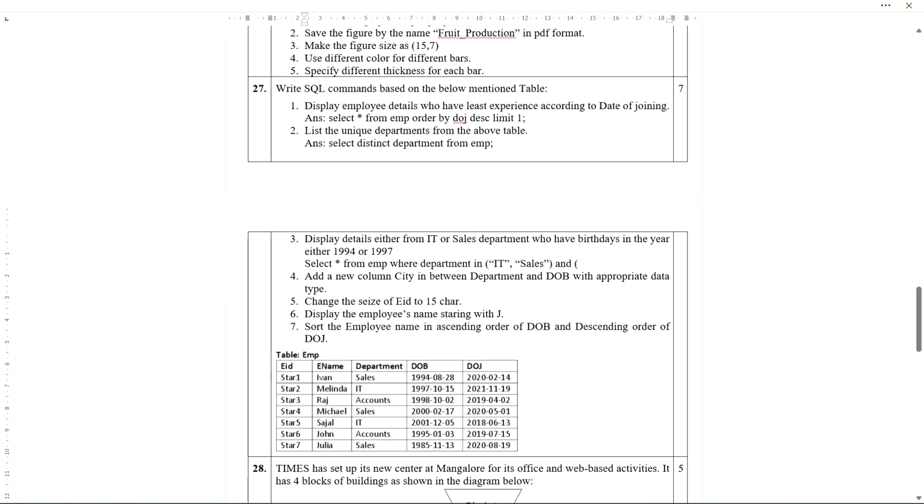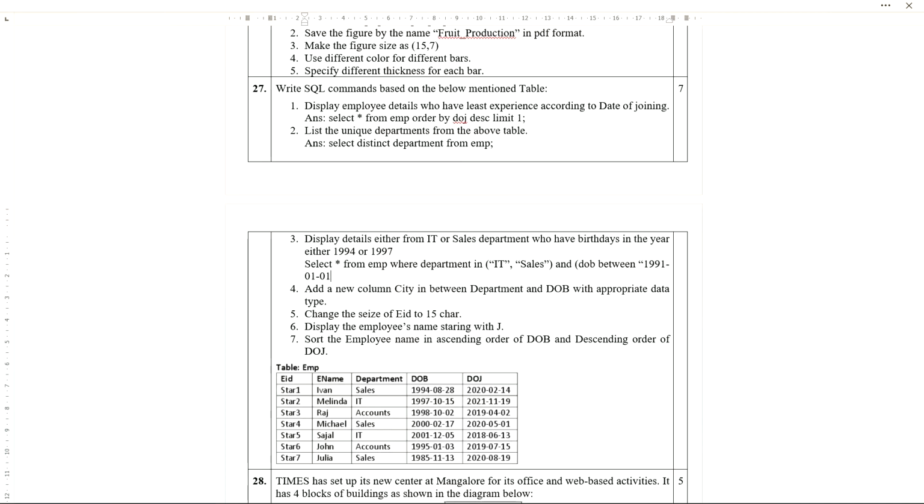So and date of birth, that is DOB between, first is 1994, so 1994 0101 and 1994 12/31. Okay. Or now here we'll use or again.